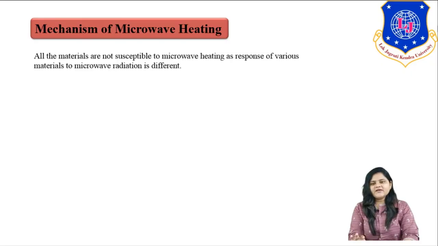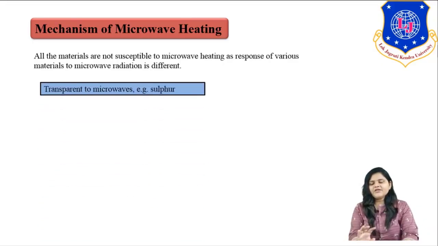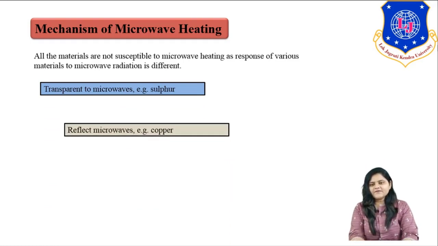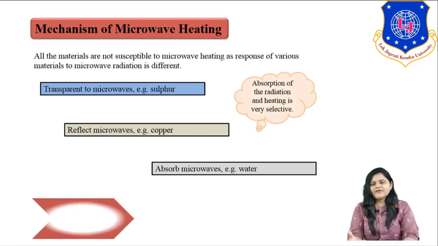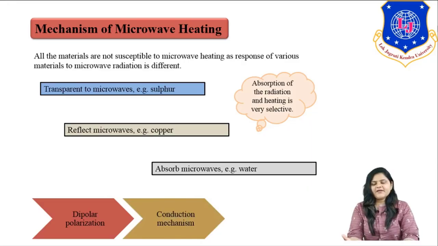All the materials, as I said earlier, are not susceptible to microwave heating, as the response of various materials towards the microwave radiation is very different. We have three categories of material. One is transparent to microwave, for example sulfur. Second, which reflects the microwave, for example copper kind of material. And third is which absorbs the microwave, for example water. So there are mainly three mechanisms happening for microwave heating, right? First is dipolar polarization, second is the conduction mechanism, and third is interfacial polarization.